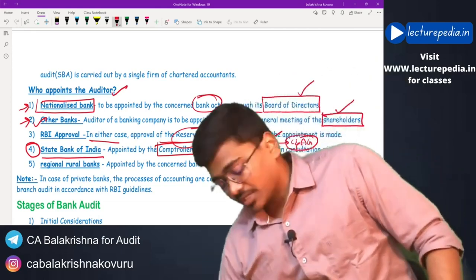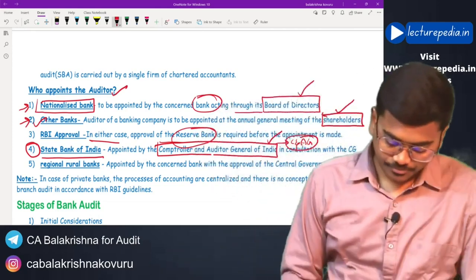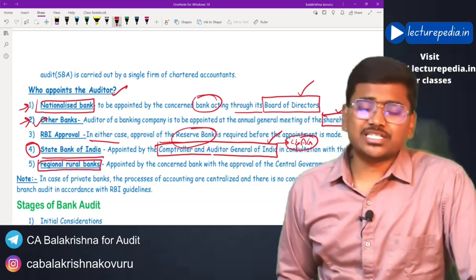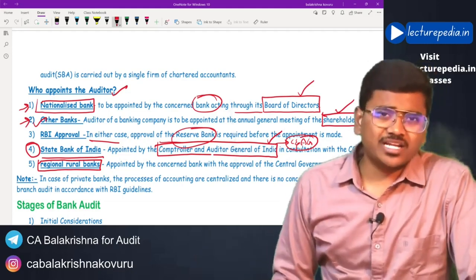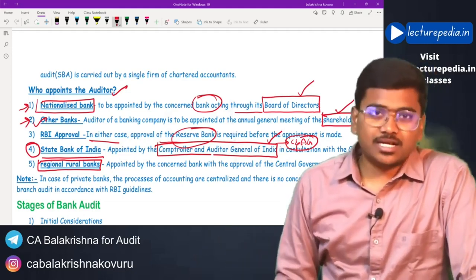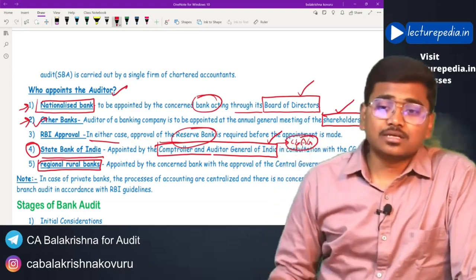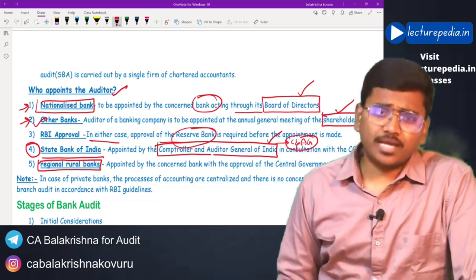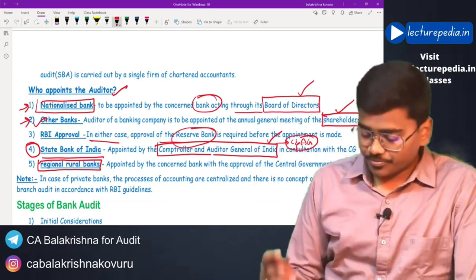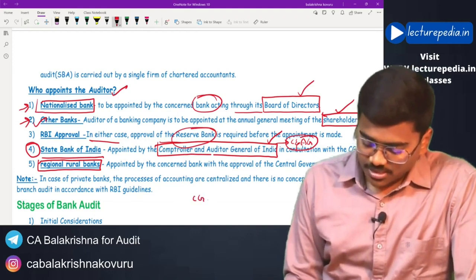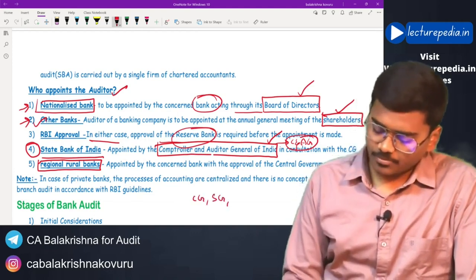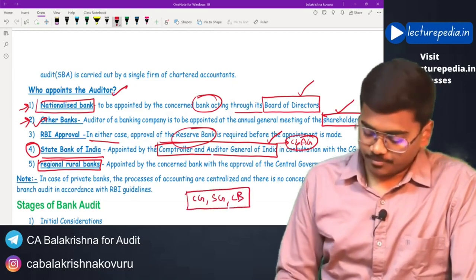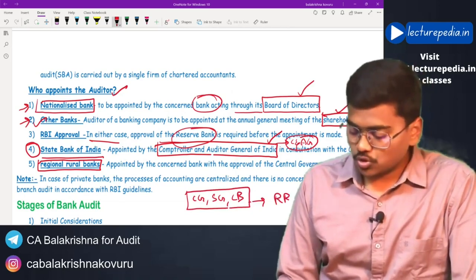And coming to regional rural banks. What are these regional rural banks? Basically, these banks are established in rural areas. You will find names like Andhra Pragati Gramina Bank. All these Gramina banks are regional rural banks. These regional rural banks are established by the central government, the state government, and one of the commercial banks. All these three together establish regional rural banks.